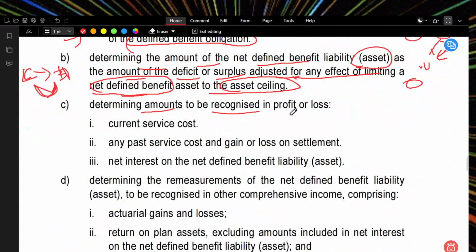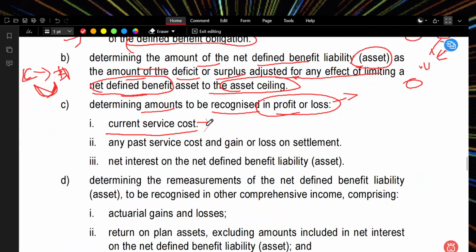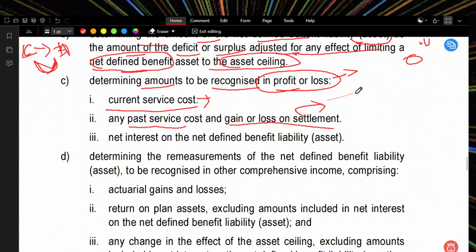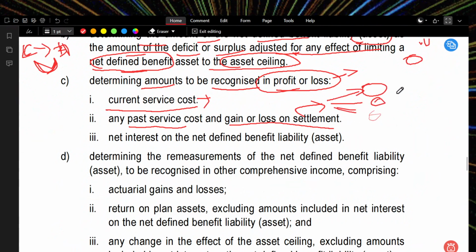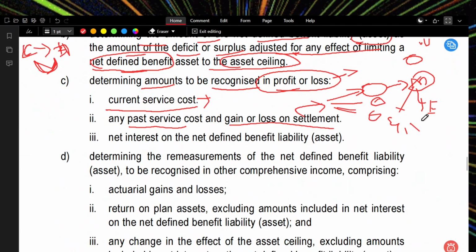Determining the amount to be recognized in the profit and loss account. So what are the amounts to be considered in the profit and loss account? Current service cost: what is the employee paying? Past service cost, and gain or loss on settlement. So we have this much monthly contribution for these individuals, and the contribution matures. On that maturity we pay the employee. On that maturity we have a gain or loss that we need to see.